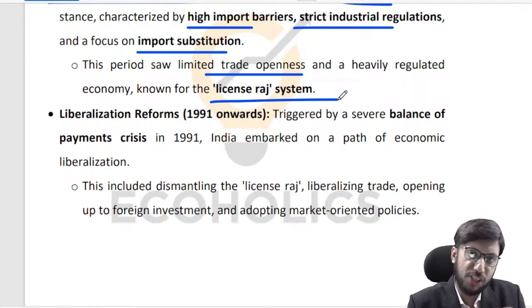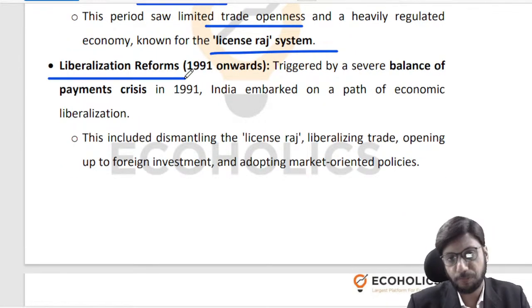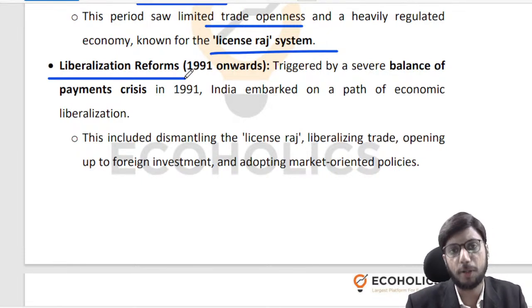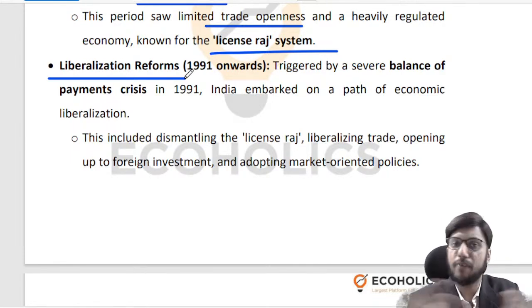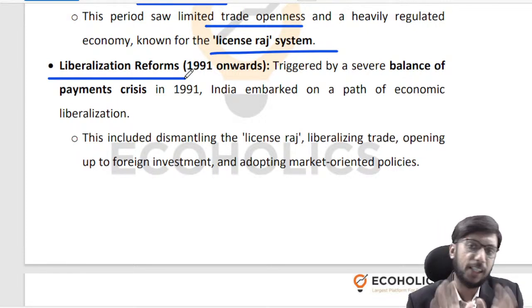And that is the kind of picture that we start changing from the 1990s onward. So we do these liberalization reforms. Whenever I teach students, whether it is Indian Economic Service or optional, or whether it is RBI, and I talk about liberalization, my two-word definition of liberalization is economic freedom, right? Liberalization talks about increasing the economic freedom for everybody, for the taxpayers, for the investors, for the entrepreneurs, for the traders, right? We are giving them freedom.